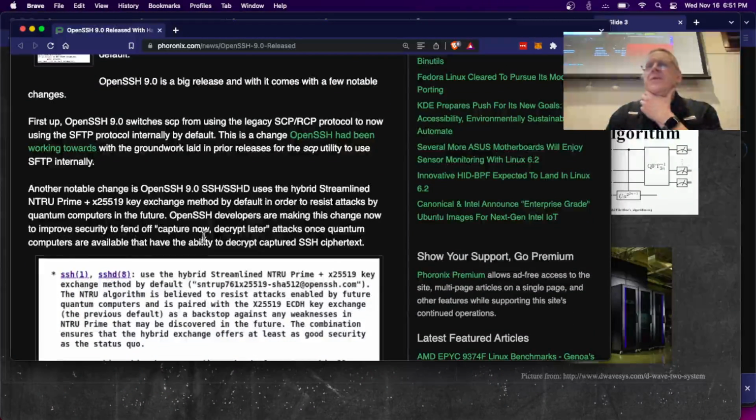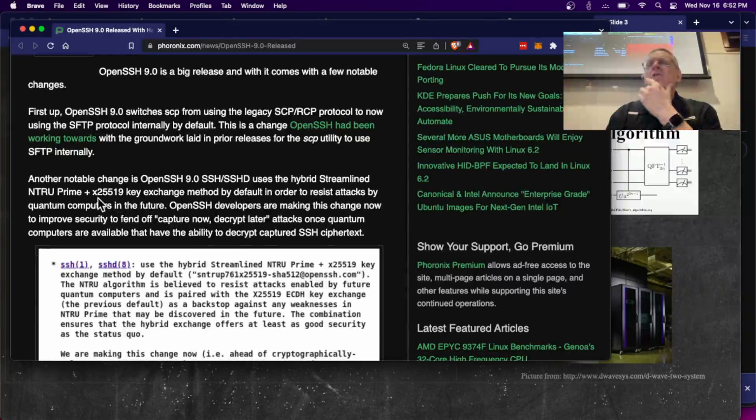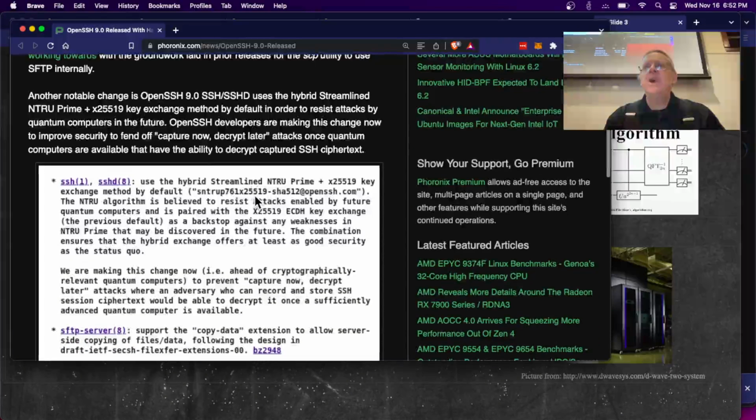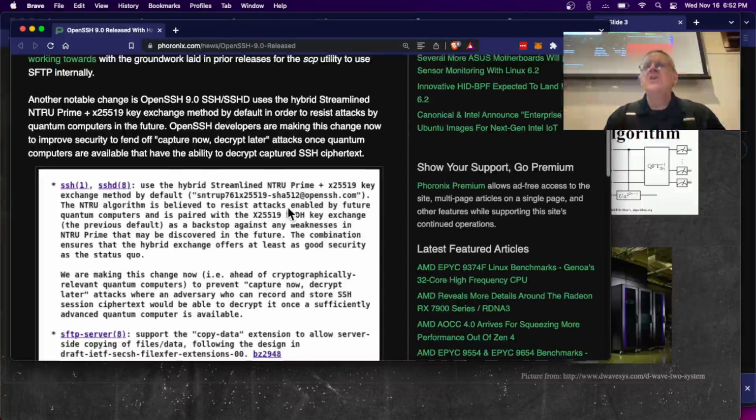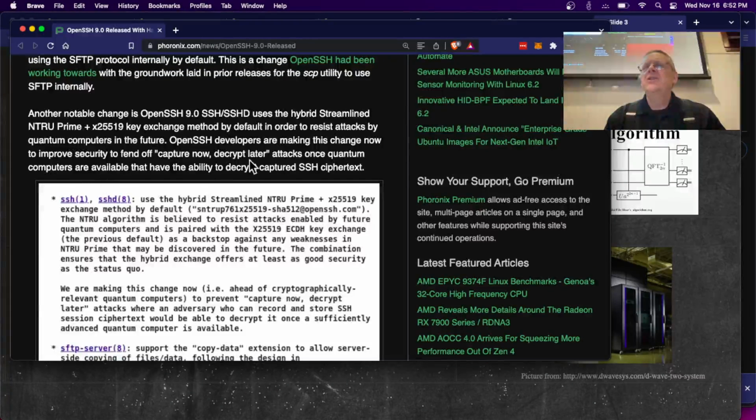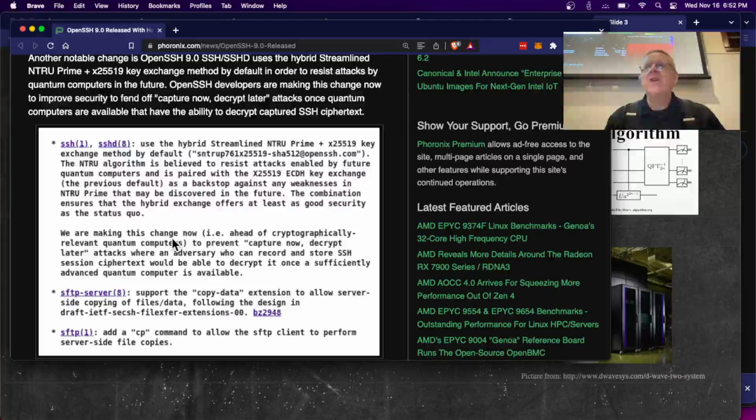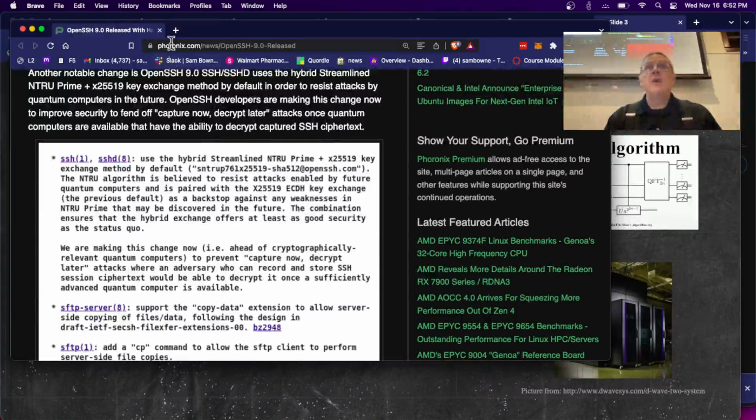It uses, this is using X25519 key exchange. Oh, okay. I think what this is doing is not a quantum safe algorithm. I think what they've done is they've switched to the one recommended for the time believed to resist attacks enabled by future quantum computers. Okay. This is elliptic. Okay. Well, that's interesting. So they have this thing called Streamlined NTRU Prime. Well, that's very interesting. Okay. I'm glad you told me about that. I'll save that link. It's a risky thing to do.